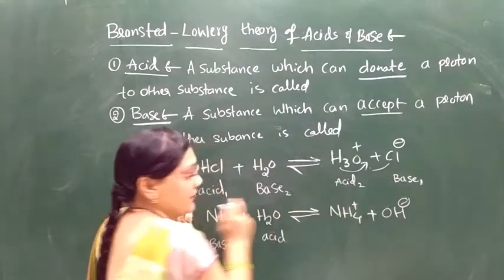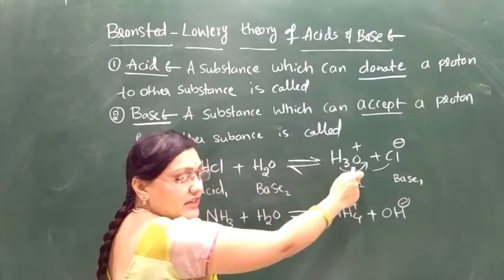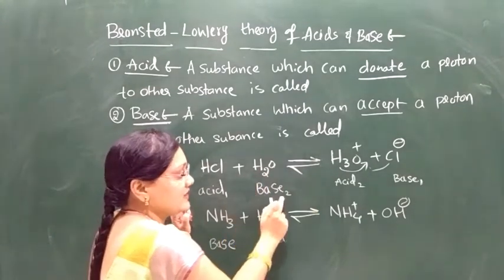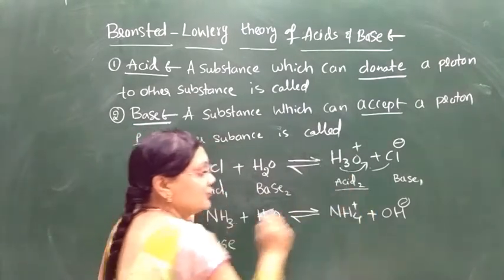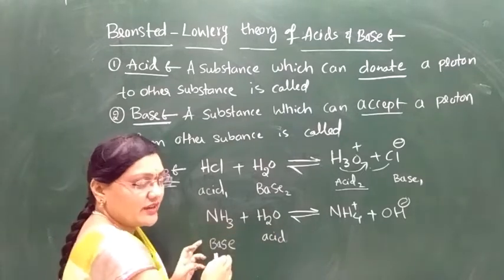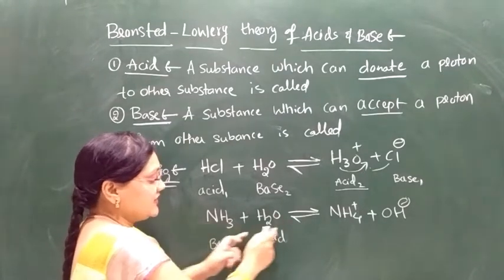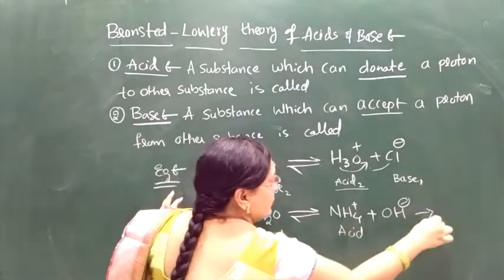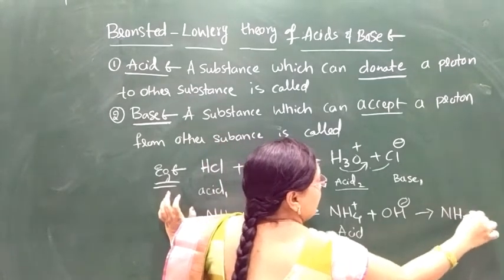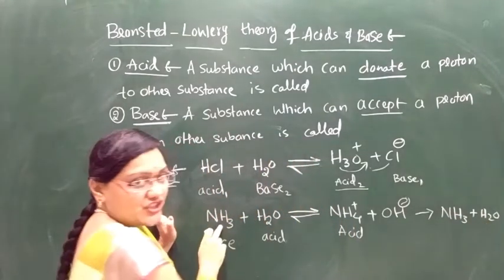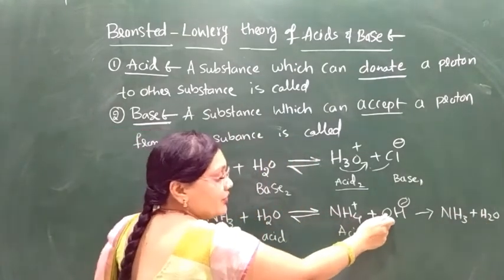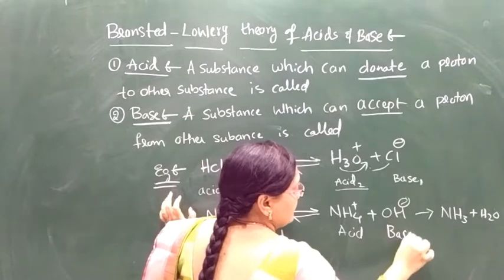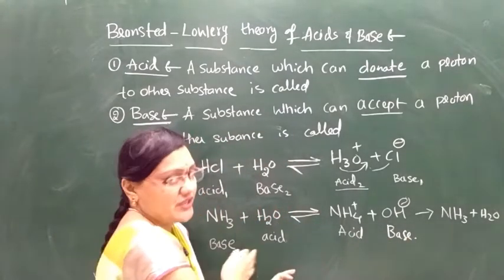Next, H2O plus H3O plus. Here H2O accepts one proton, so it is the base, and the one that donated it is acid two. Same in the ammonia example, which is also reversible: ammonia is the base and water is the acid. NH4 plus is an acid which donates one proton to OH minus to form NH3 plus H2O, and this is also a reversible reaction.